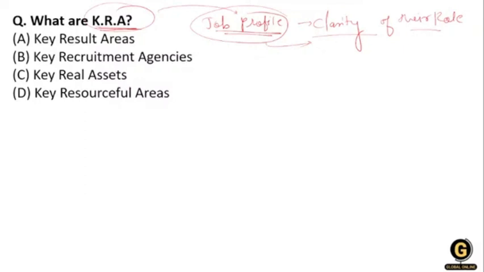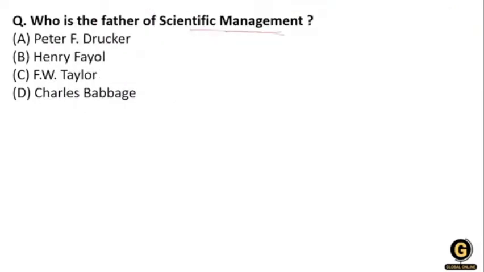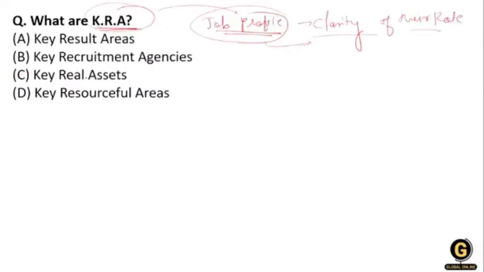For the last question, option C for scientific management, the father of scientific management, very good, is given by Kavita, Rudra, Chandan Kumar. They all gave option C, that is Taylor. Now for this question, option B is given by Kavita Mohan, key recruitment agency. No, this is wrong.